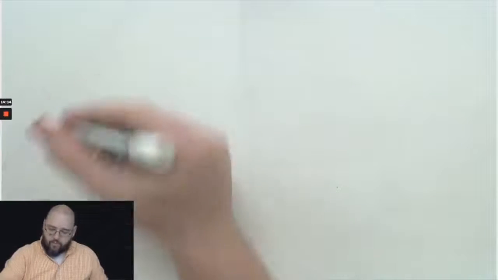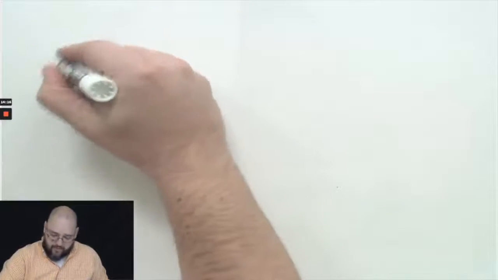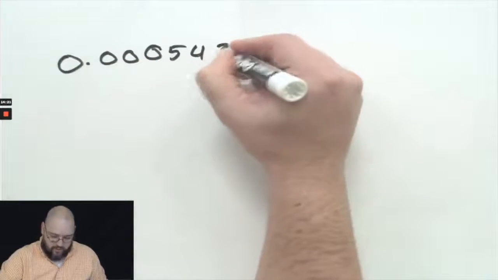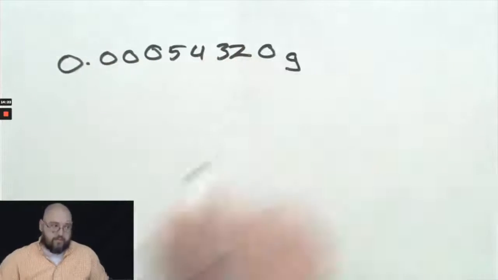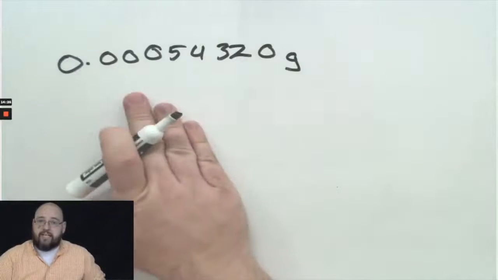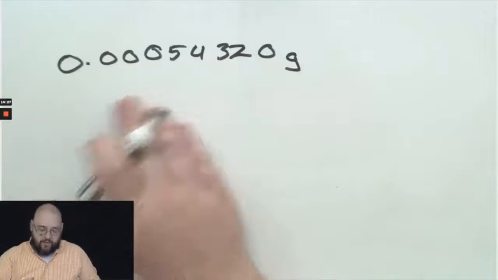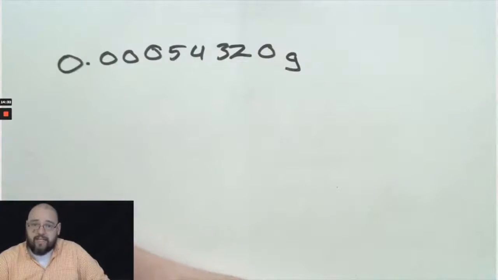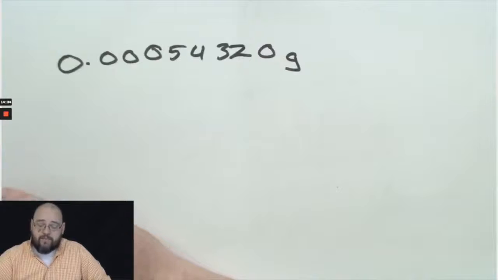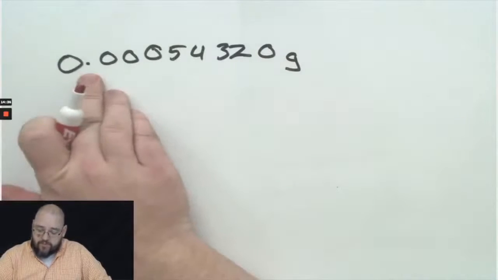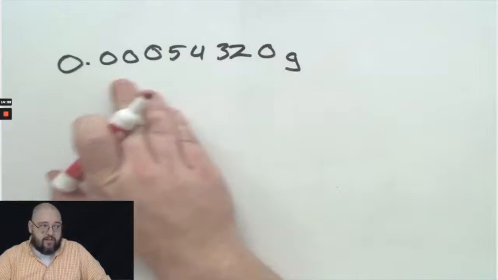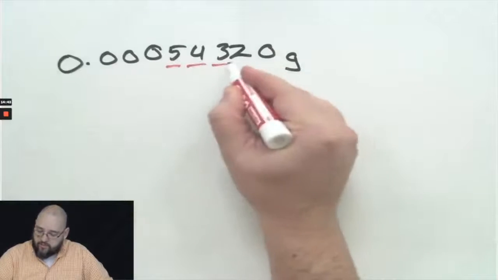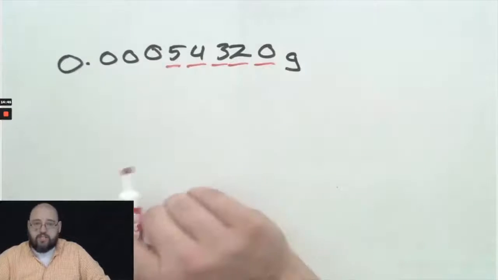So now, let's say we have a measurement and we get 0.000543320 grams. And I need to put this number into scientific notation. So first thing I'm going to do is find all of my significant figures. The decimal is present, so I start over here, and I start counting when I reach something that's not 0. So there's 1, 2, 3, 4, 5. All of those are significant.